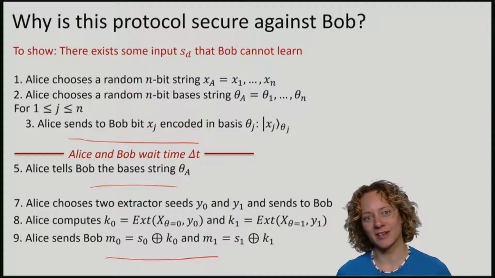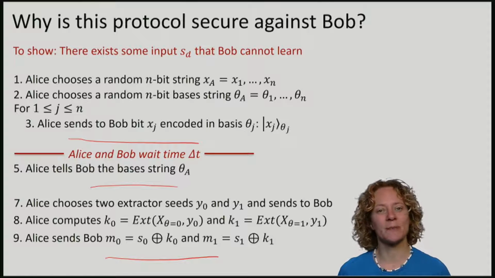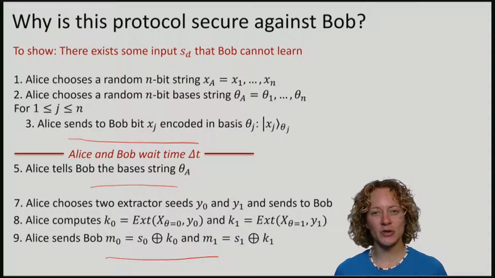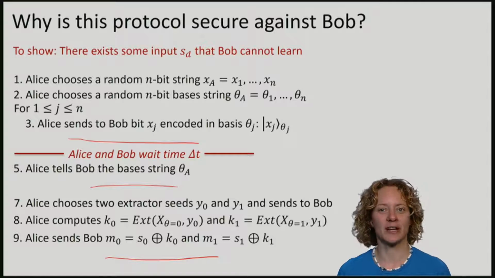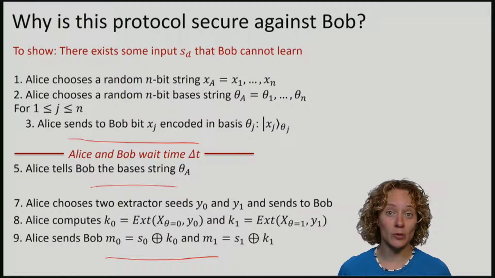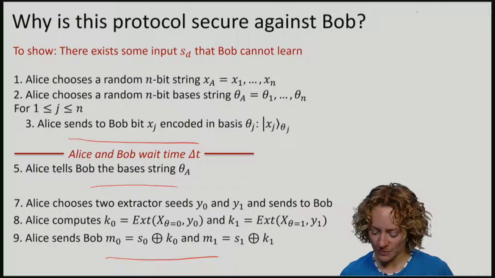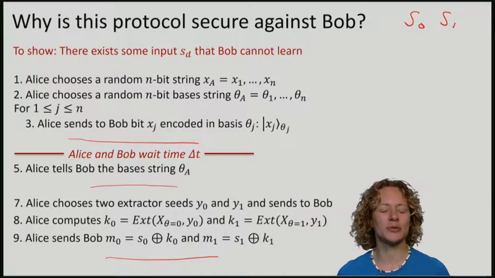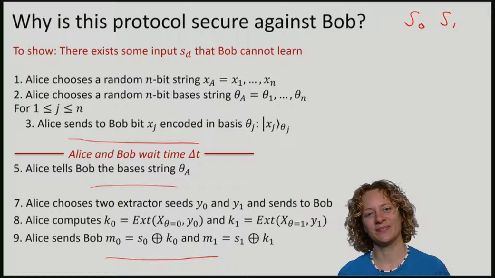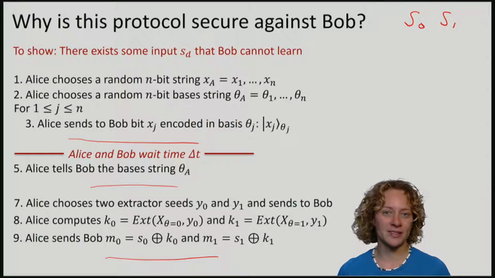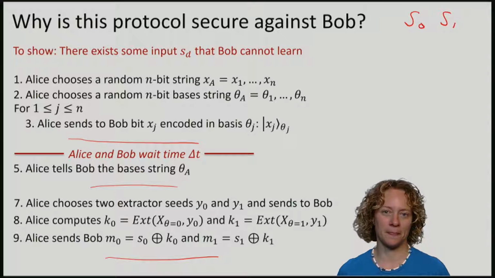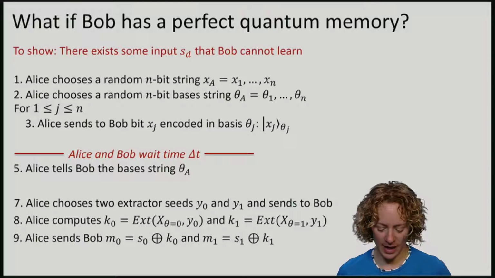If we want to analyze the security of quantum protocols, it helps to think like an adversary. So go and imagine that you are in fact Bob, and your goal would be to learn both strings S0 and S1. What would you do? Let's for the moment think what would happen if Bob had a perfect quantum memory. He can store n qubits.